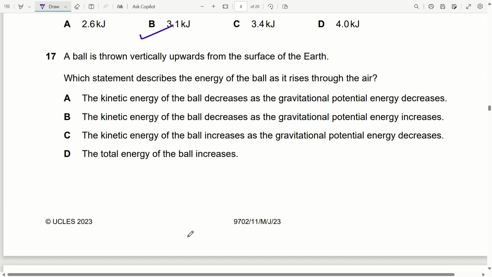Question 17. A ball is thrown vertically upwards from the surface of earth. Which statement describes the energy of the ball as it rises? So as the ball rises, it will move against gravity, so its speed will decrease, so kinetic energy will decrease, and since height is increasing, potential energy will increase. Option B, 17th option B is correct.